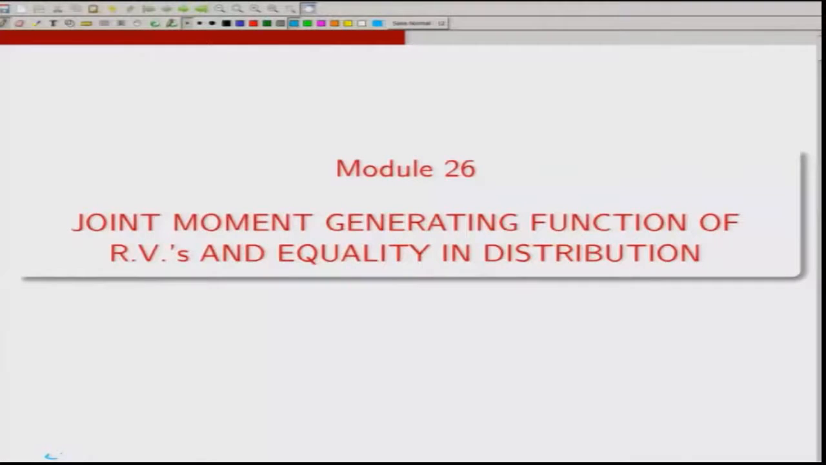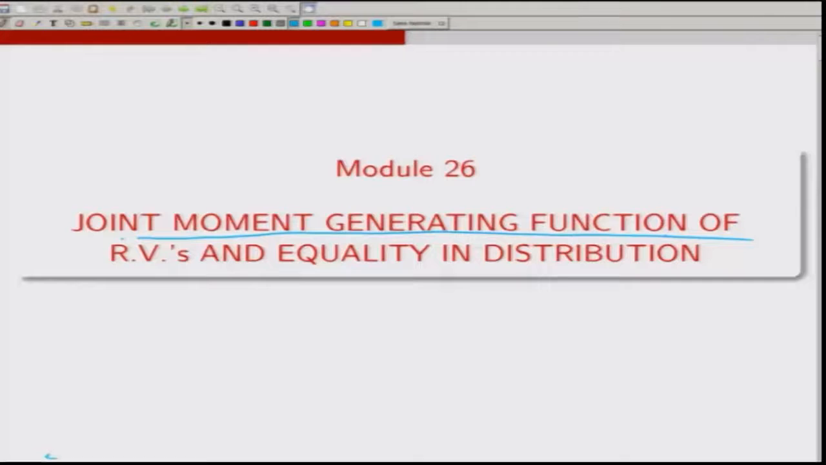So, welcome to module 26. In this module, we will discuss the joint moment generating function of random vectors and also the equality in distribution. We have already dealt with this topic for random variables in real line, and I will repeat the same concept for random vectors in p-dimensional Euclidean space.